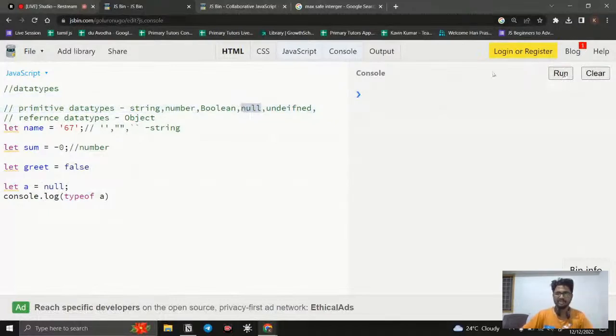But you can see the weirdness of JavaScript here. It produces object. The reason is that in JavaScript, everything is an object, but don't get confused by that. What we need to understand here is that it is a mistake. It is a bug. Brendan, the person who created JavaScript, himself accepted that this is a major mistake. There is even a proposal for a null data type.